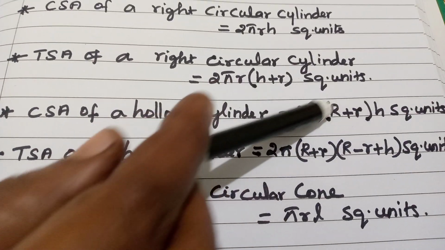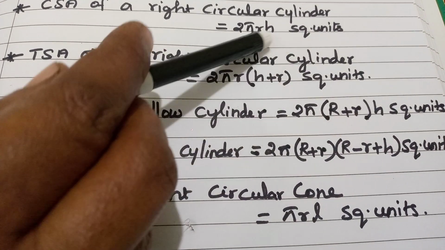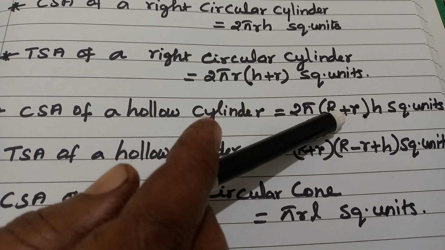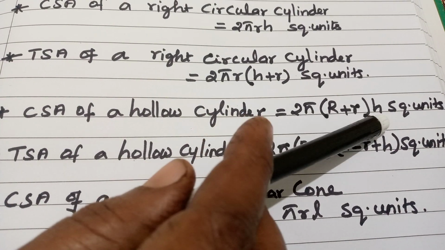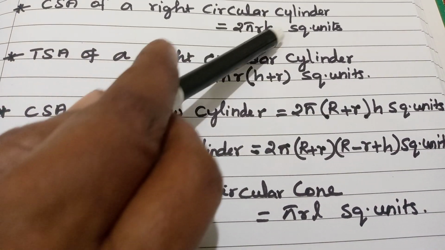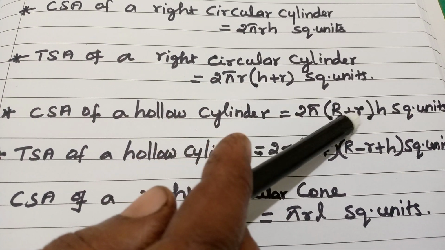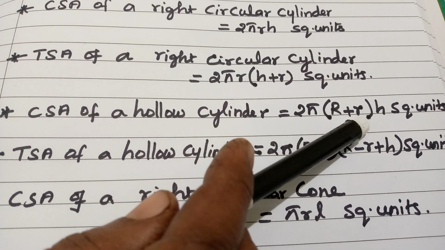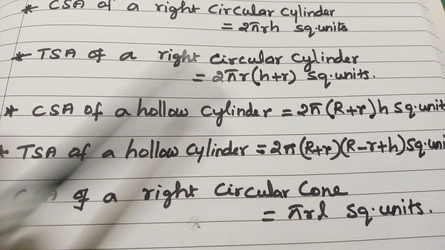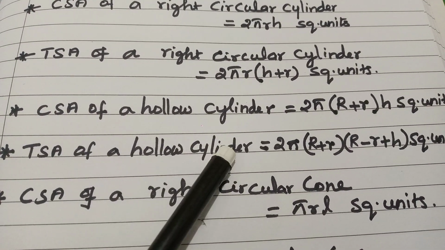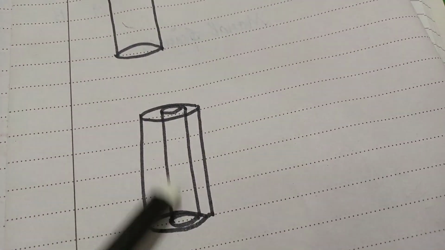Both we have to add. So 2 pi r, and in place of small r we have to use capital R plus small r into height. Here 2 pi r h is the CSA of the cylinder. CSA of the hollow cylinder is, in place of R, we have to use capital R plus small r. Understood students? Next formula, TSA of the hollow cylinder means this curved outer area plus this both area.